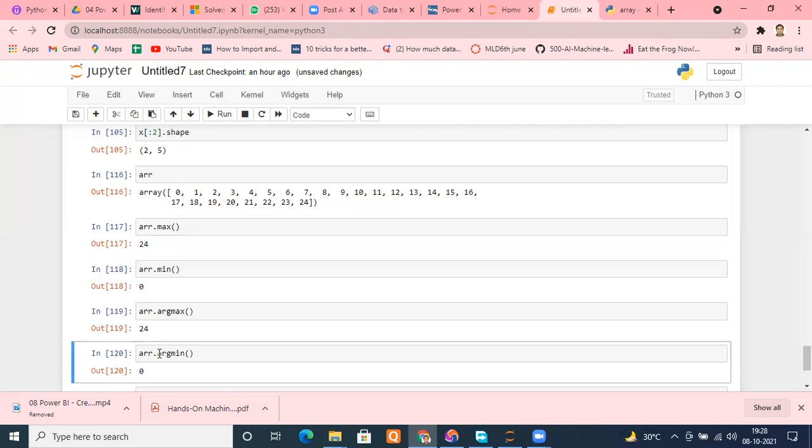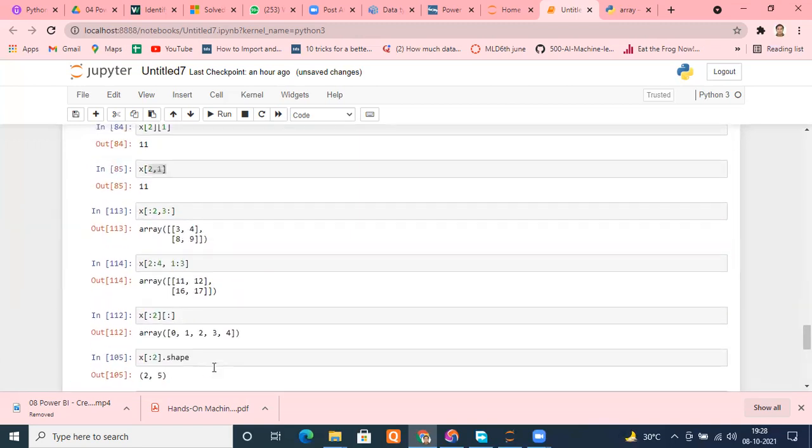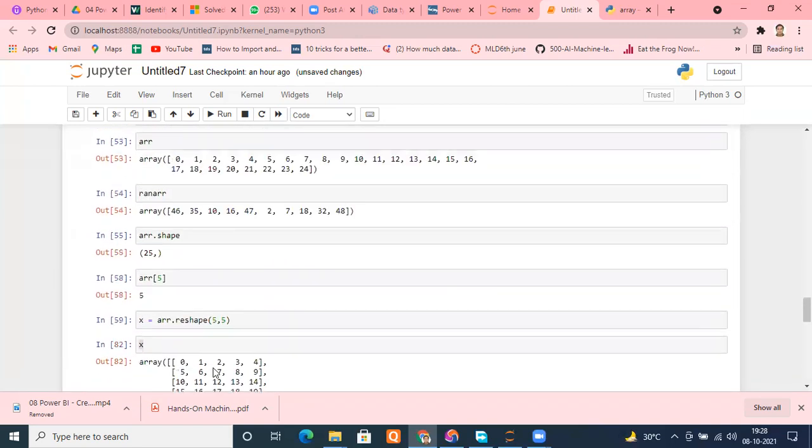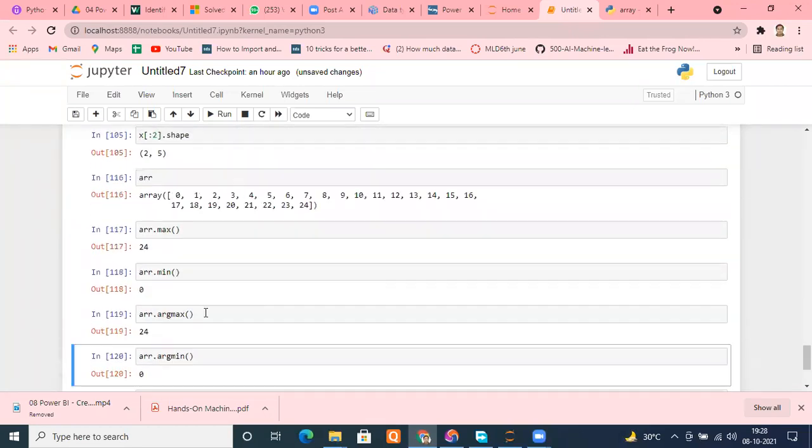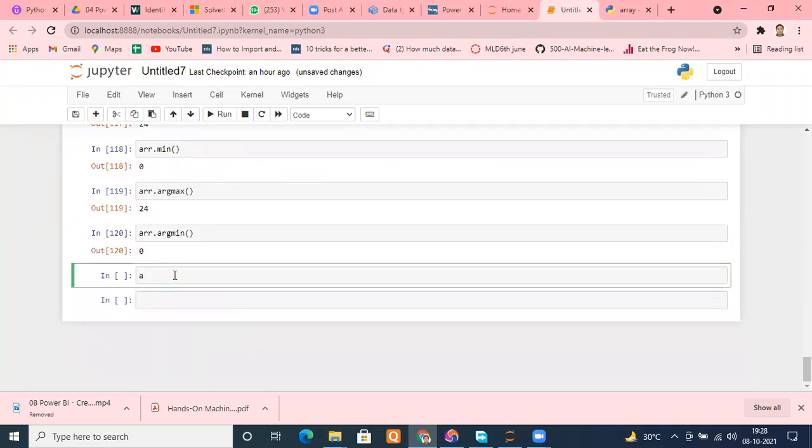Several functions are there which make your life very easy. And I have already told you how to check the shape. Yes, we have discussed the shape. It will tell you the shape as well. And suppose you want to check the data type, you can use arr.dtype.